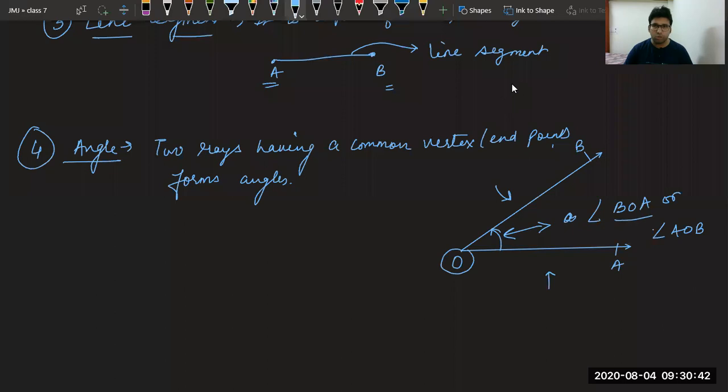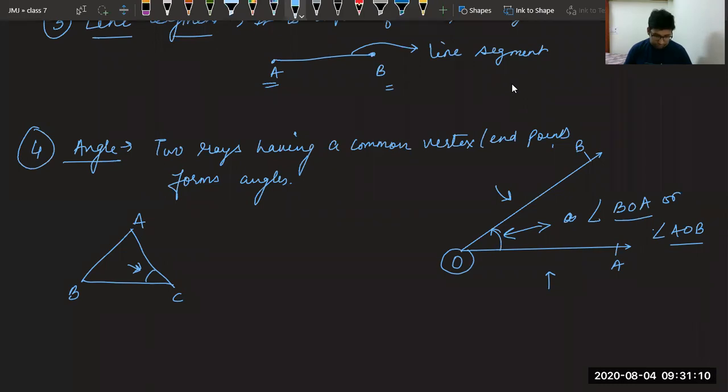So the name is BOA or AOB. The vertex must be coming in the middle of the name. Yes, Rachit. Similarly, suppose I give you a triangle ABC. Tell me the name of this angle. All of you, tell me the name of this angle.